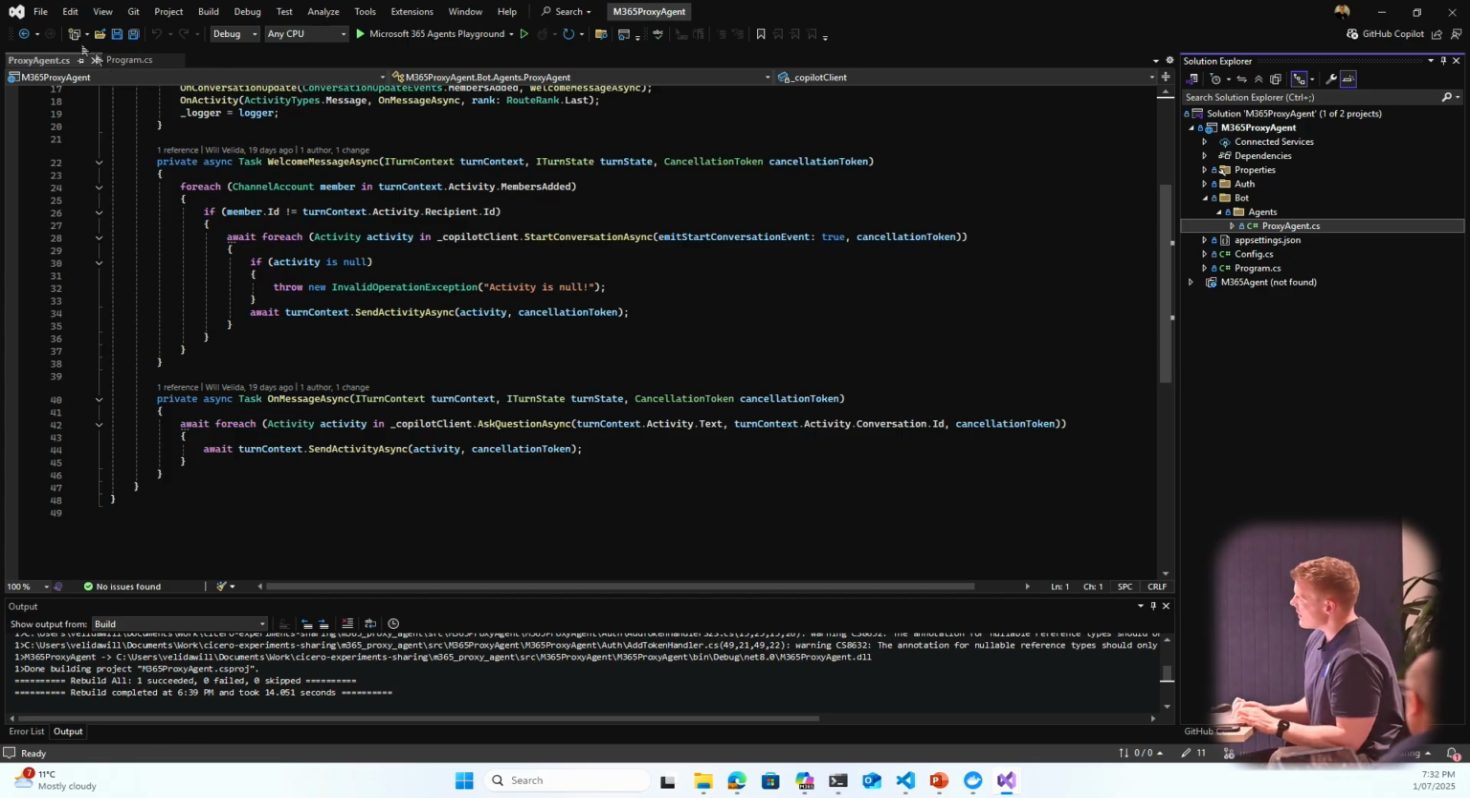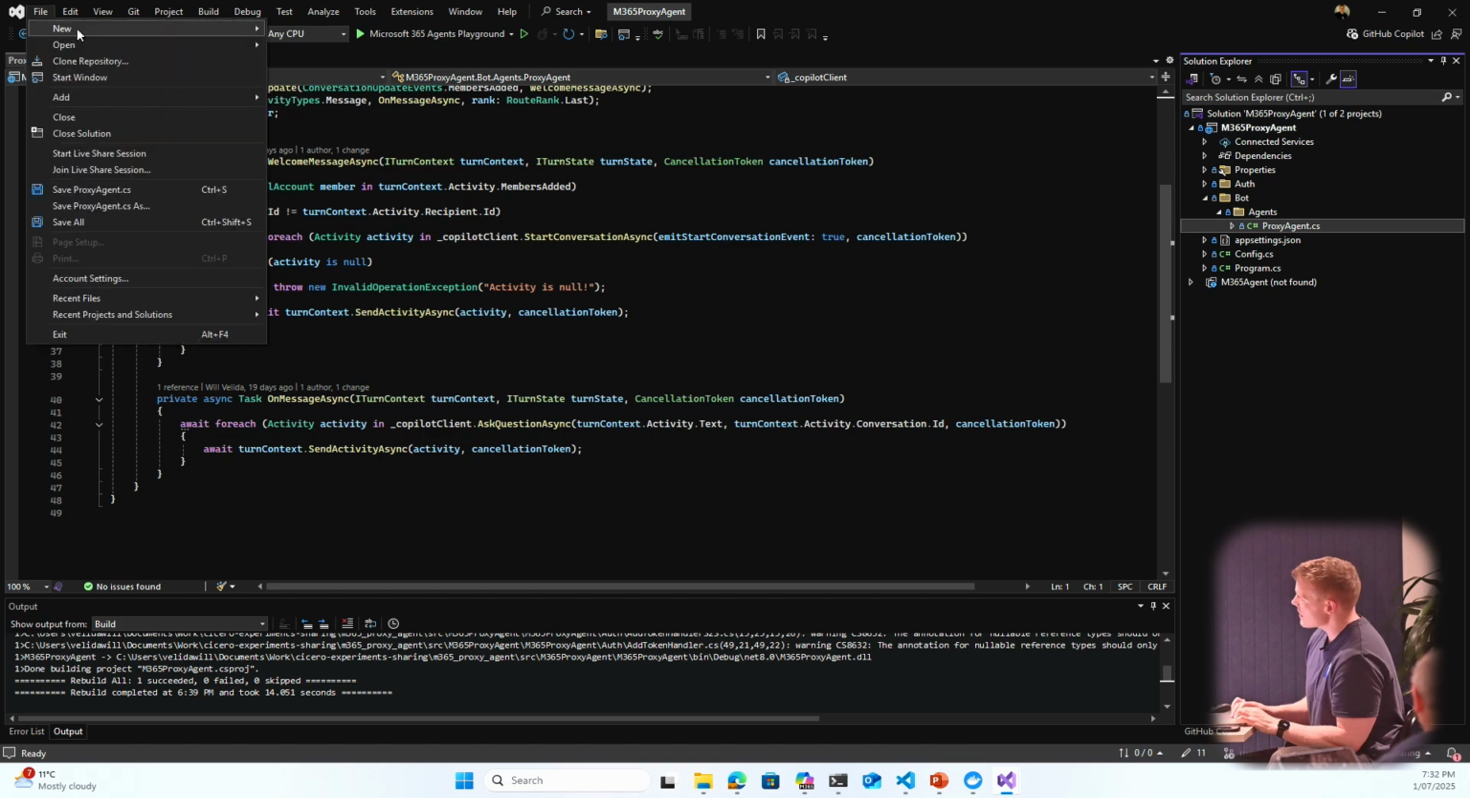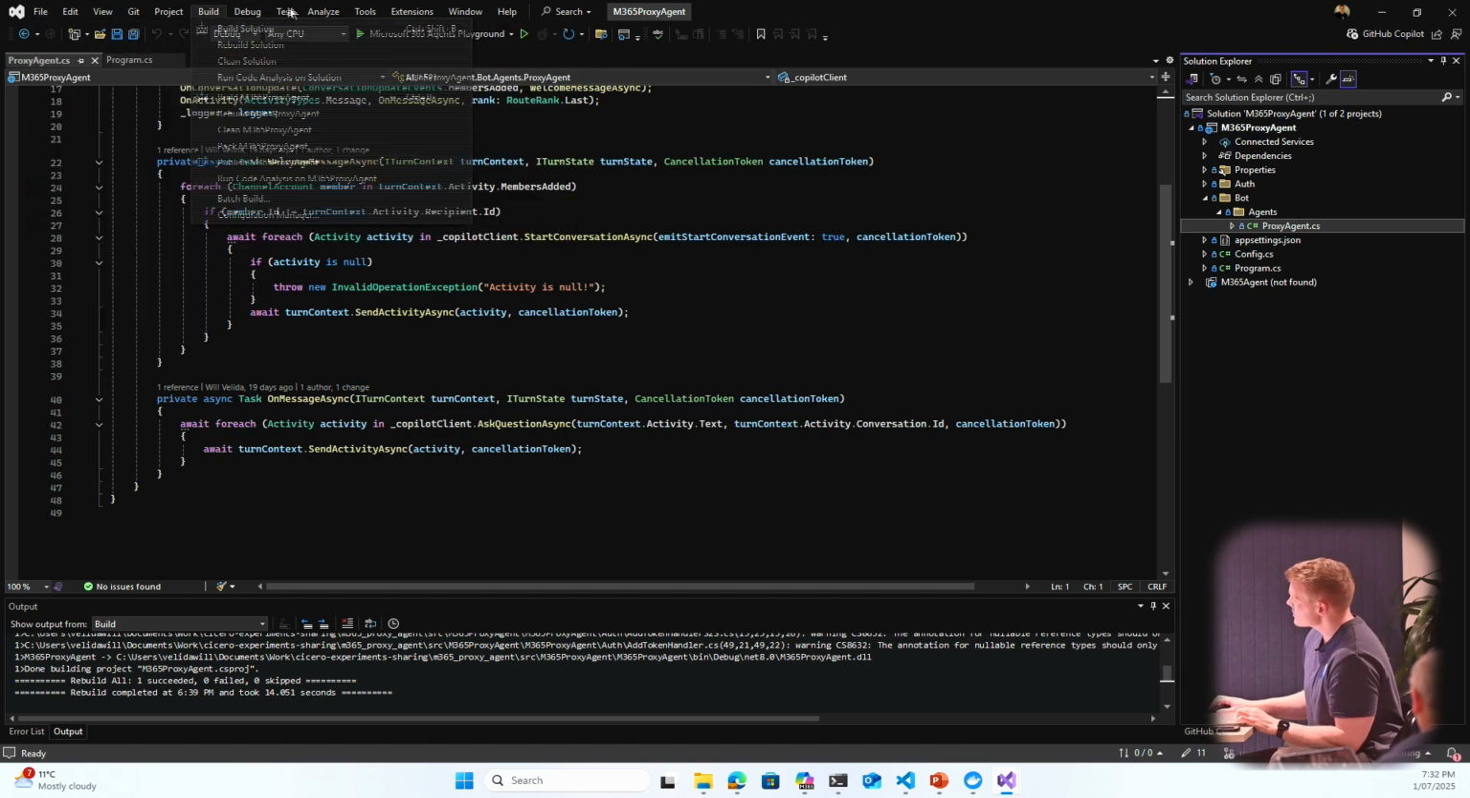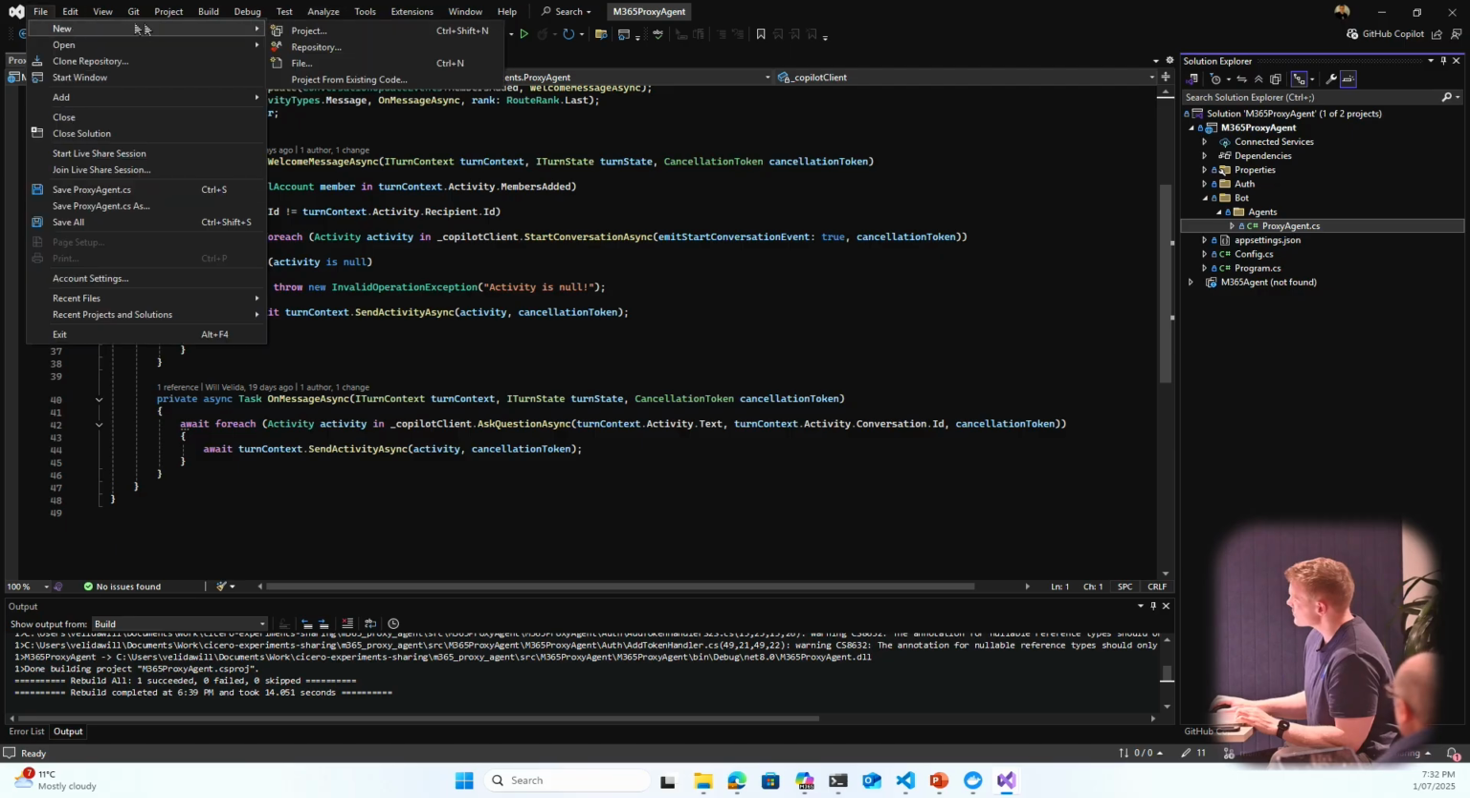Some of the neat stuff that comes with the M365 SDK, I'm going to go ahead and just create a new project, if I can handle my mouse properly. This is excruciating. No. There we go.